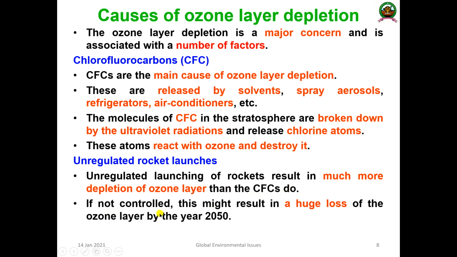So if we don't control this unregulated rocket launching, by the end of 2050 we can expect a huge loss of ozone layer, and there will be a total destruction on the earth. So we need to be very careful, and we need to control this.